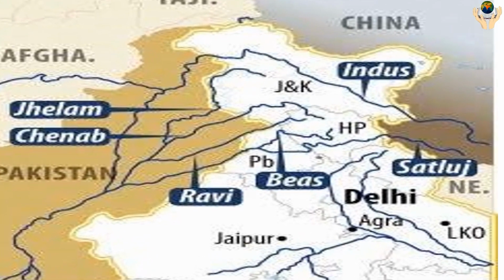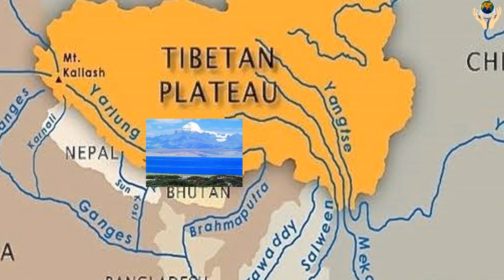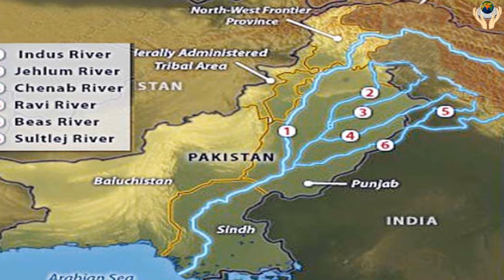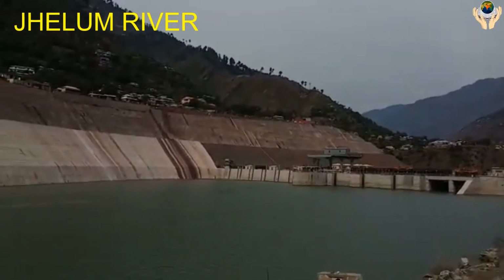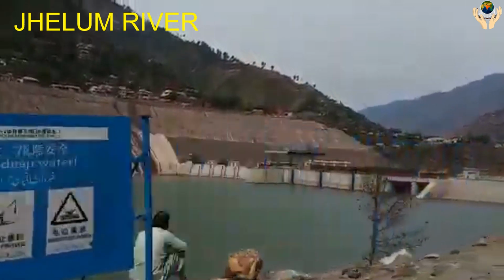There are 5 tributaries of Sindhu River: Jhelum, Chenab, Beas, Ravi and Satluj. It originates in Tibetan Plateau near Lake Manasa Sarovar. These 5 rivers are flowing in Punjab. So, Punjab is called land of 5 rivers. Now, let's learn detailed information about tributaries of Sindhu River.